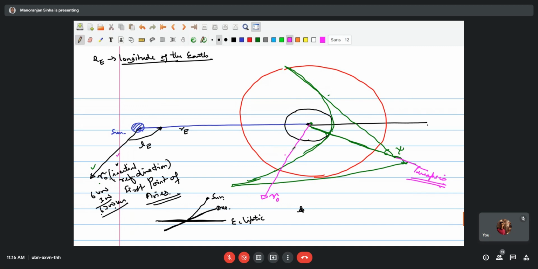So the angle from this place to this place we can describe as LH. Okay, so this is the longitude of the periapsis. And let us mark this point as H. So this becomes the longitude of the line OH, where O is the point located here.